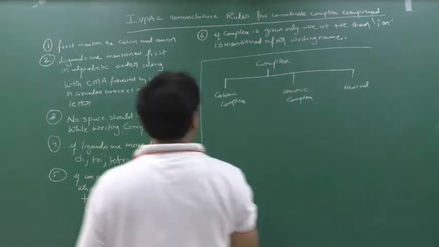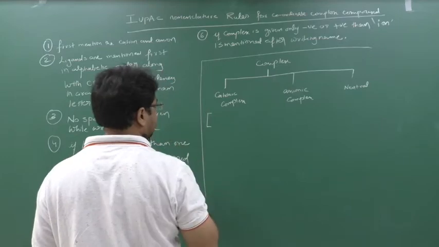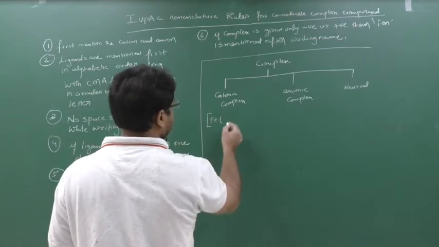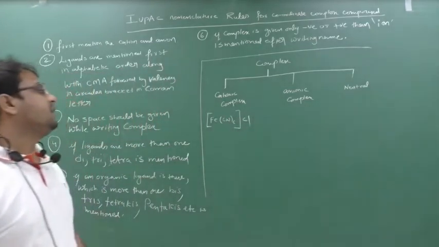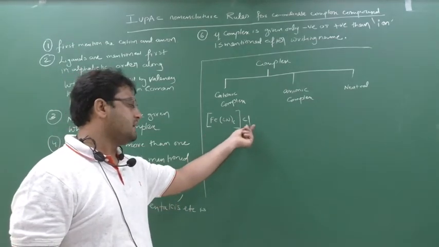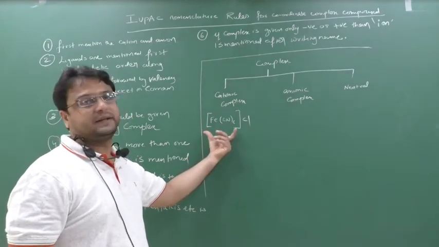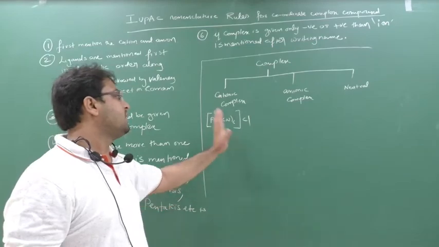For example, for the cationic complex I can write Fe(CN)6 Cl. Here the first part, the complex, is the cation, and the other part is the anion, so I call this a cationic complex. Suppose K4 Fe(CN)6: this is an anionic complex.